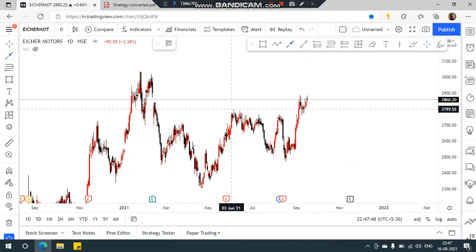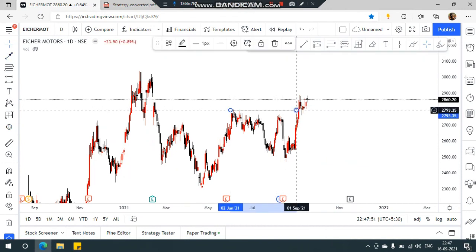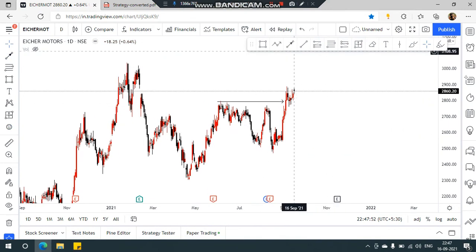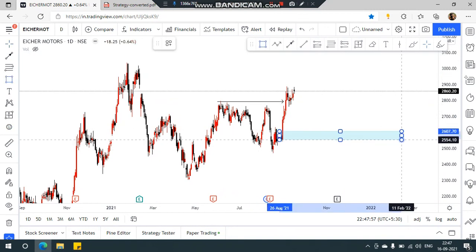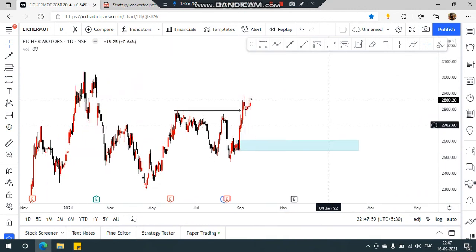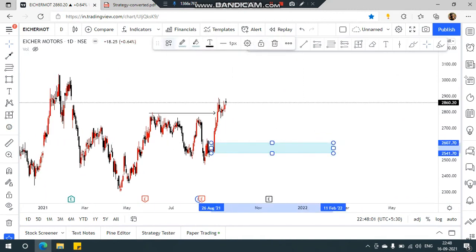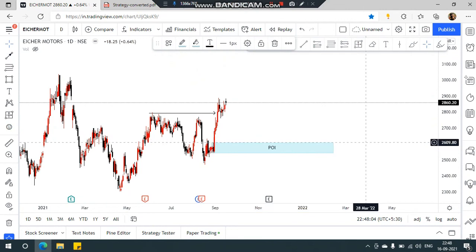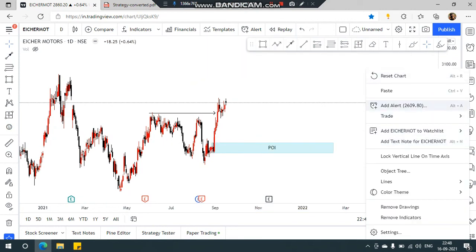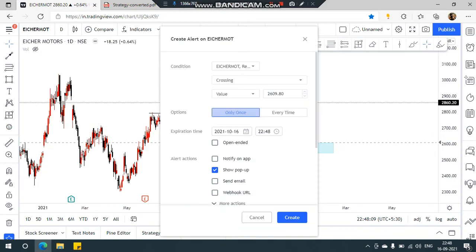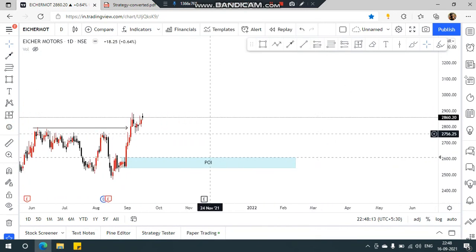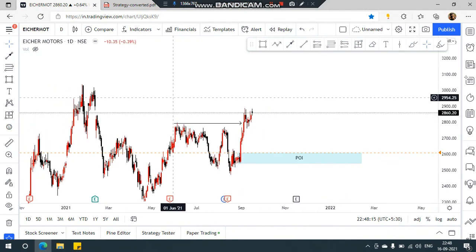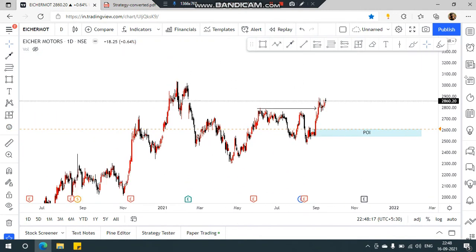Here you can see the market broke structure, and your order block must be on this candle. So this will be our POI. I'm going to mark it as our POI and place an alert here, so whenever the market comes to this region, I will get notified and I can take an entry. That's how you mark order blocks and take a trade.